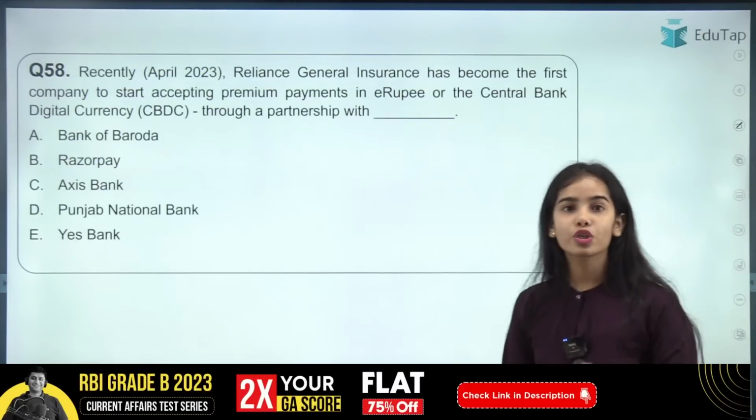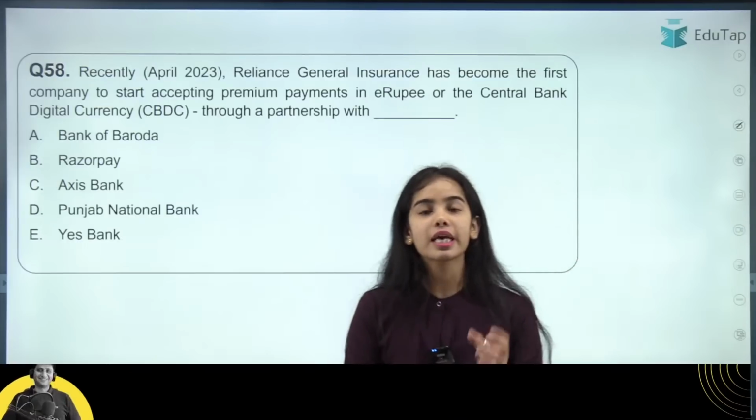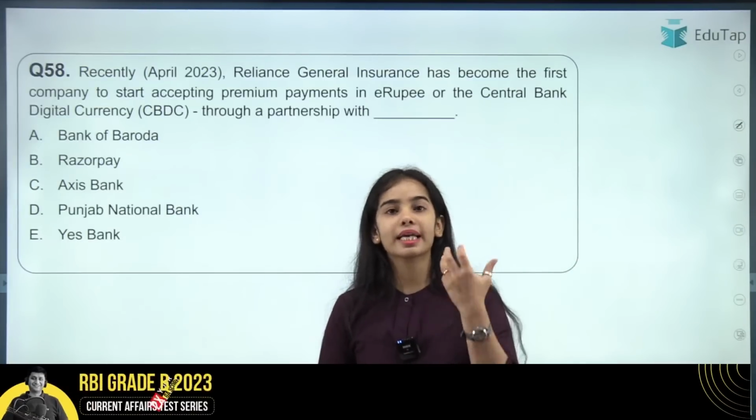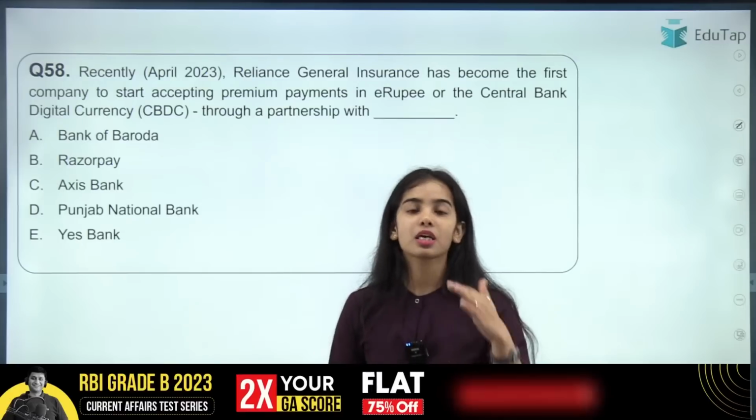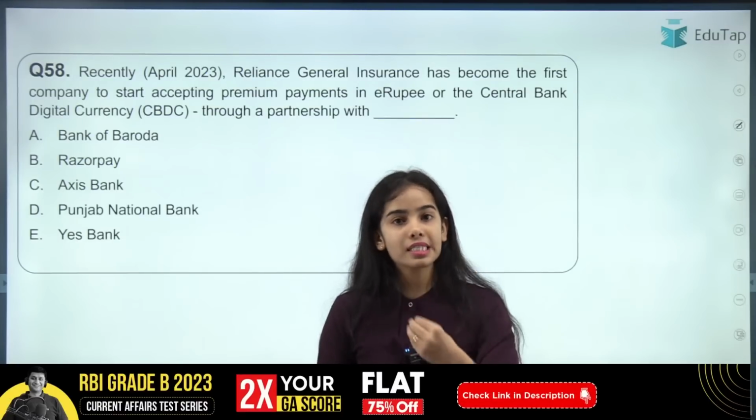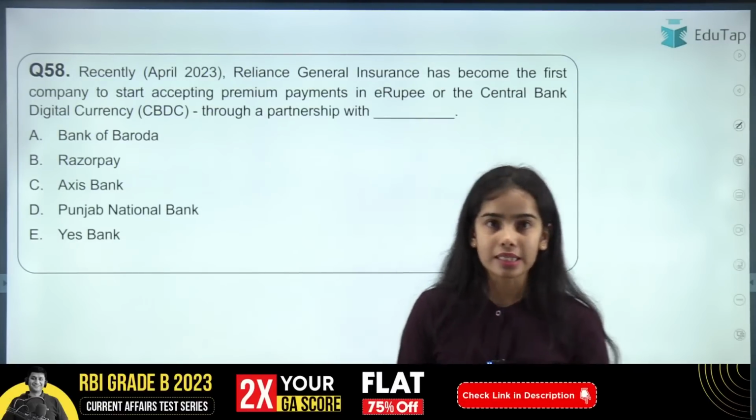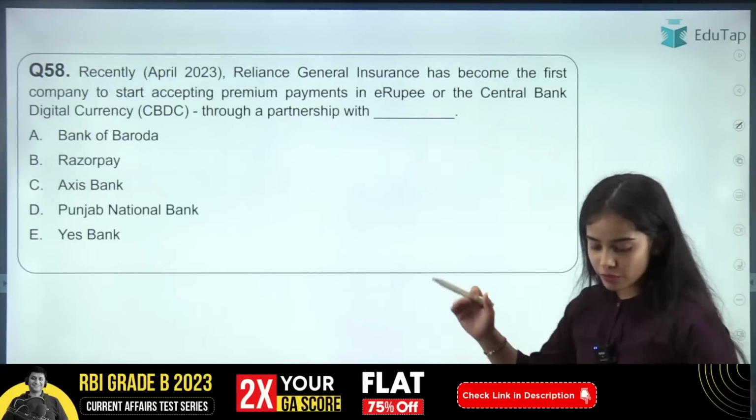Now coming to the next question. Reliance General Insurance has become the first company to start accepting insurance premium payments in the CBDC, the central bank digital currency, through a partnership with which of the following banks?